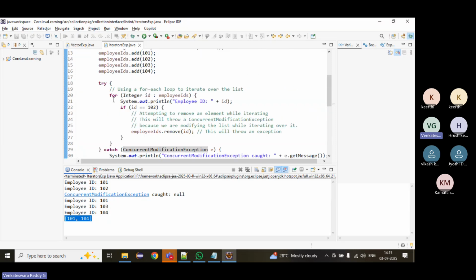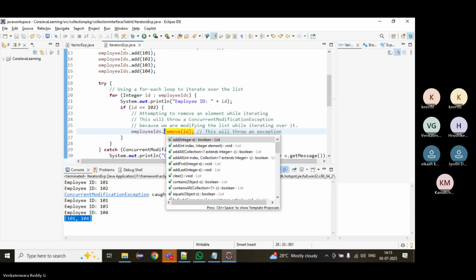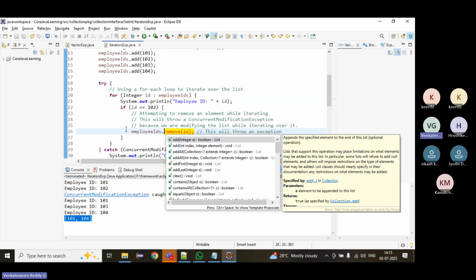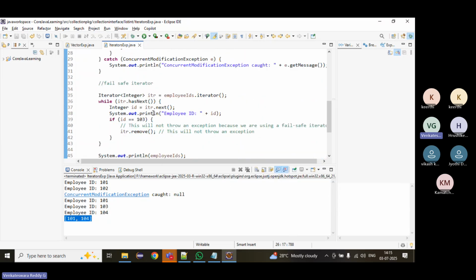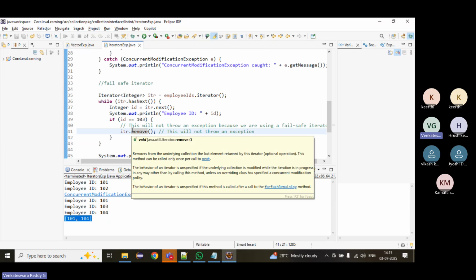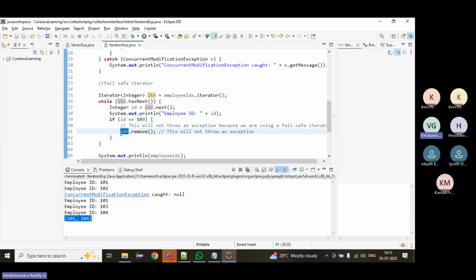If you try using a for each loop and try to remove the element, we cannot. We have to use the iterator concept, and remove on the iterator object. If you observe here, we are doing remove on the iterator.